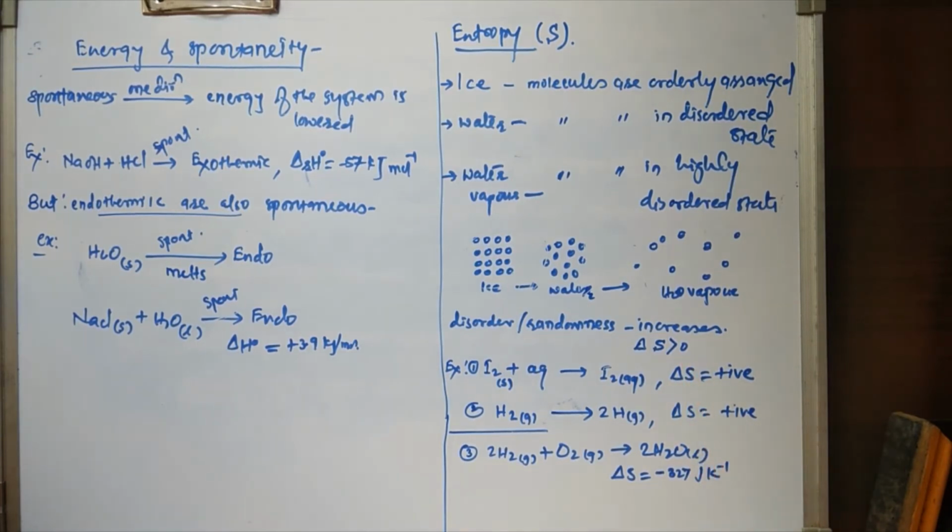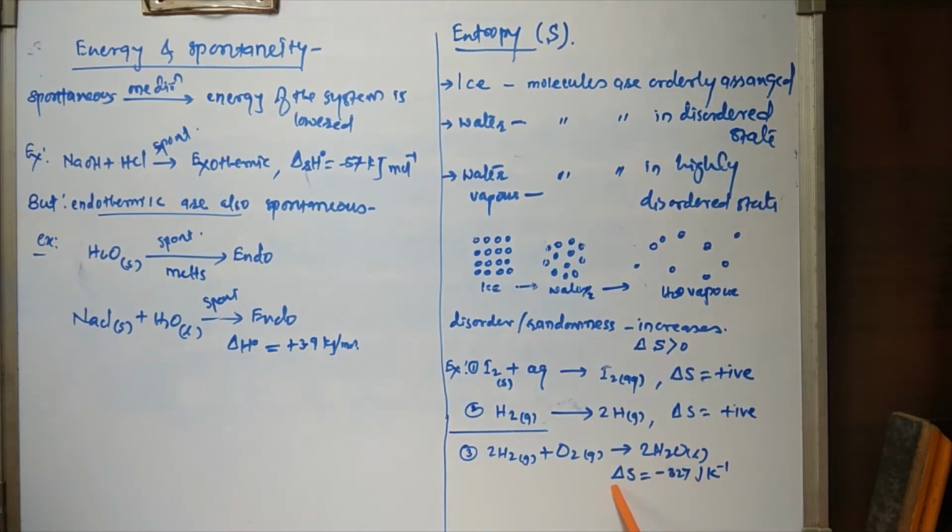If we see the next example, formation of water in liquid state, that is gaseous hydrogen reacts with gaseous oxygen to form liquid water molecules. That means here the gaseous state is converted to the liquid state, so molecular disorderness is decreased while going from gaseous to liquid state.